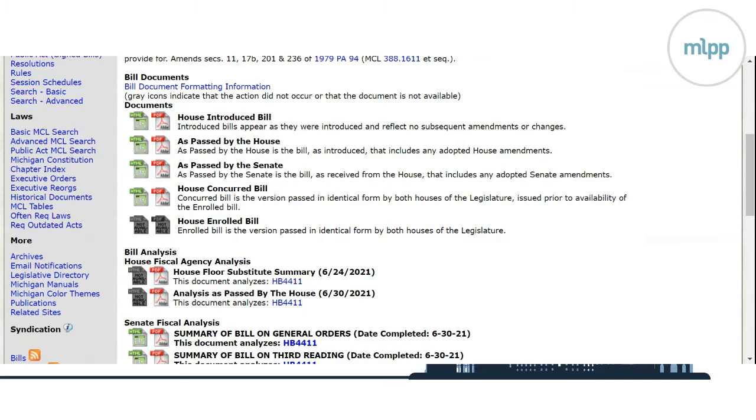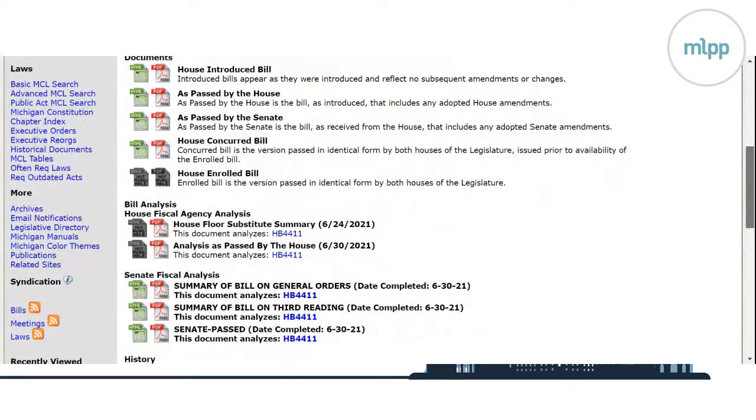So here on the bill documents, as legislation goes through the process, it tends to get changed or tweaked each step of the way. So these are PDFs of each different iteration of the legislation. So the House introduced bill, as passed by the House, as passed by the Senate, House concurred bill.